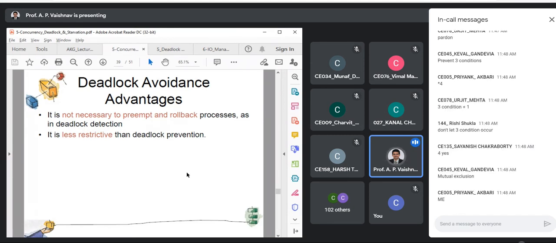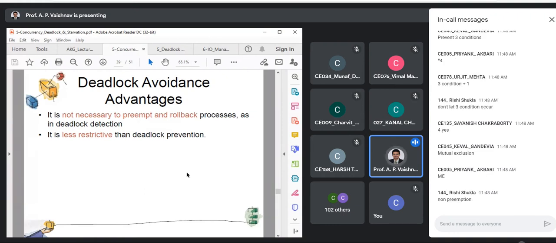Mutual exclusion and no preemption. That's correct. So either you go with the indirect approach, you try to prevent any one of the first three conditions, or you go direct, hitting it by preventing circular wait. So there is a lot of restriction because we are actually modifying the OS policy.